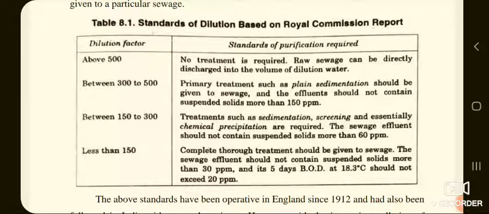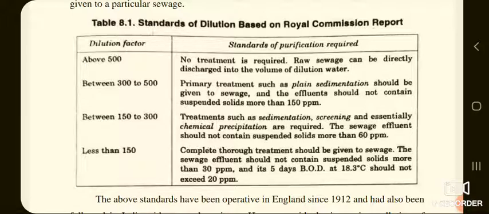Now, if the dilution factor is above 500, then if you want to discharge the sewage, no treatment is required. Raw sewage can be directly discharged into the volume of dilution water. If the dilution factor is between 300 to 500, then primary treatment such as plain sedimentation should be given to the sewage, and the effluent should not contain suspended solids of more than 150 mg per liter.